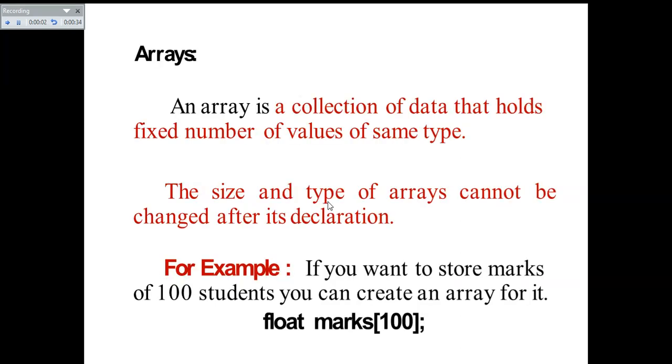First of all, let's see what an array is. An array is a collection of data that holds a fixed number of values of the same type. The size and type of arrays cannot be changed after its declaration. And also we can say that the array values are going to be stored in contiguous locations of your memory.